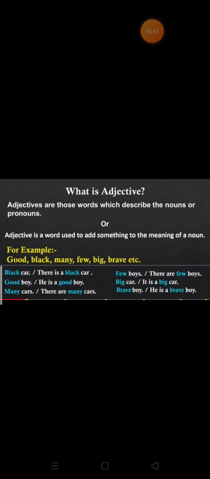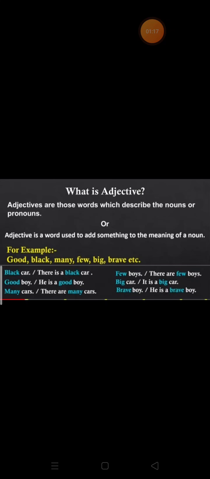Like we have examples: good, black, many, few, big, brave. So children, if we see the example, there is a black car. So the adjective here is black, which is telling the color of the car. So adjectives can tell the color, number, quantity, anything which will describe the noun in any context.